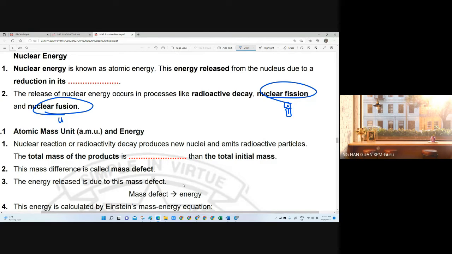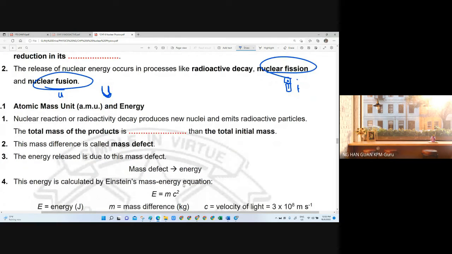One heavier splits into two. The 'u' is like two lines, then comma, one: two lighter become one heavier. So this one is fusion. That's a way for a person like me who is really bad in English.